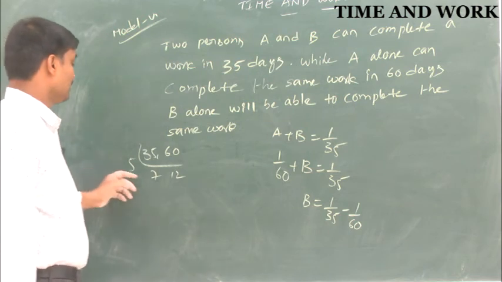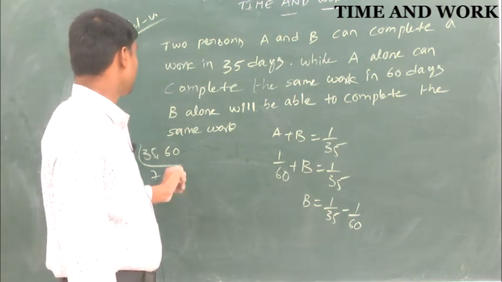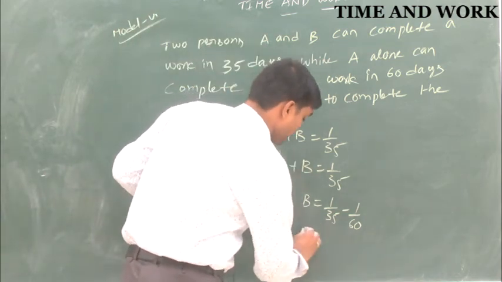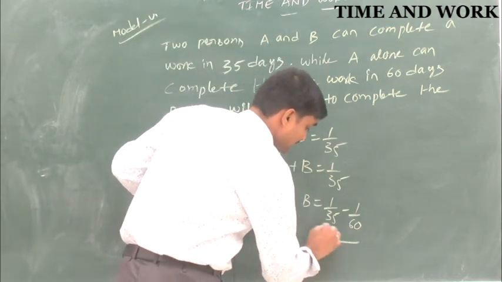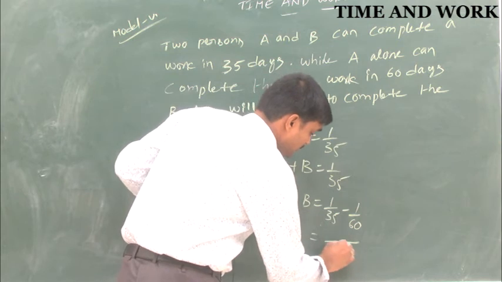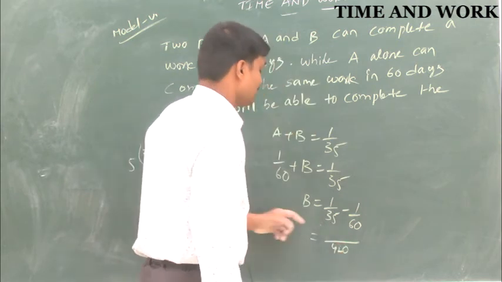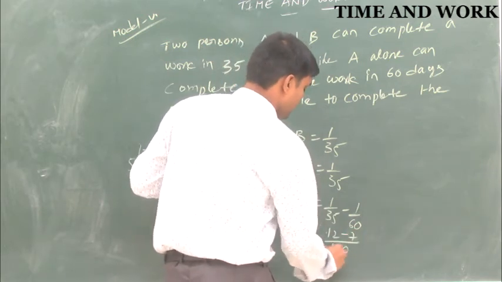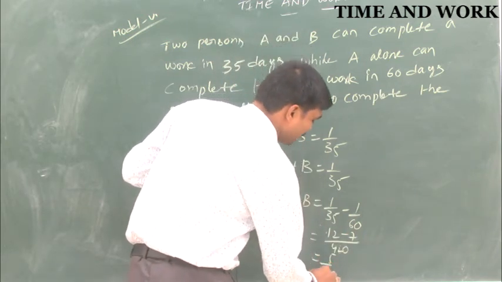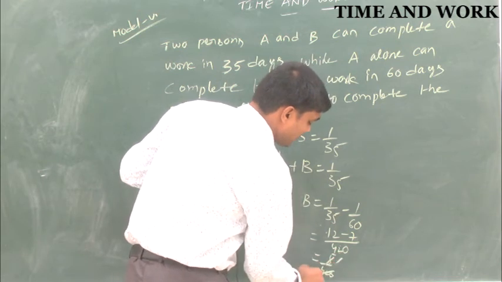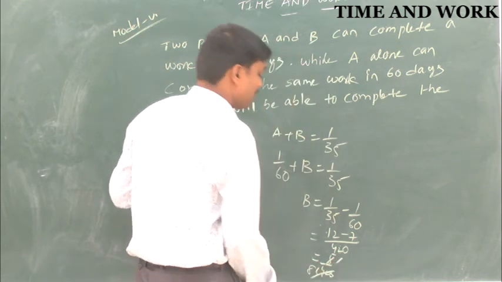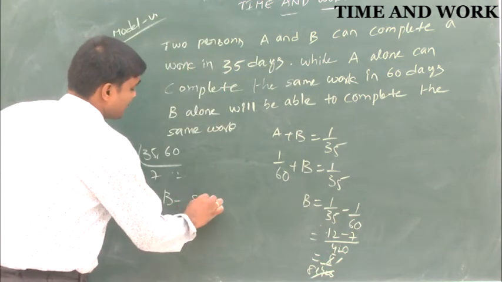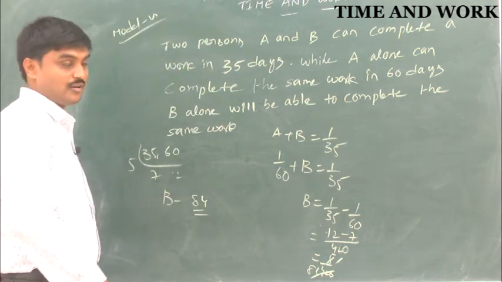So here 35 into 12 is 420. So 35 times 12, 7s are 5 by 420, 5 ones are 84s are. So B alone can do the same work in 84 days.